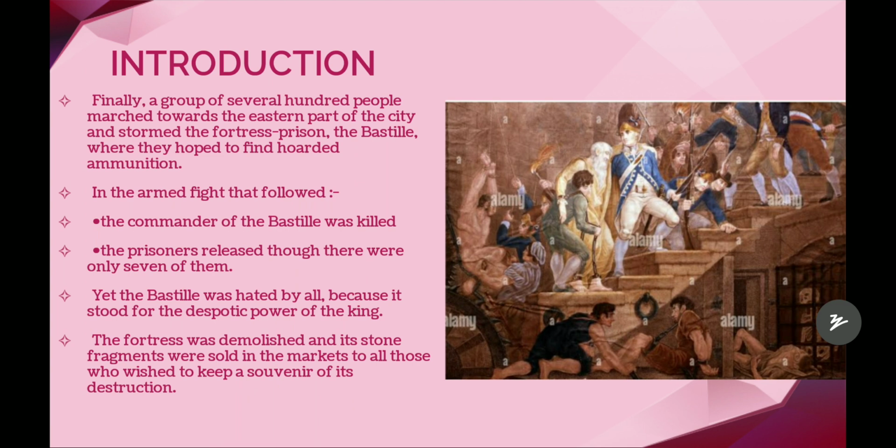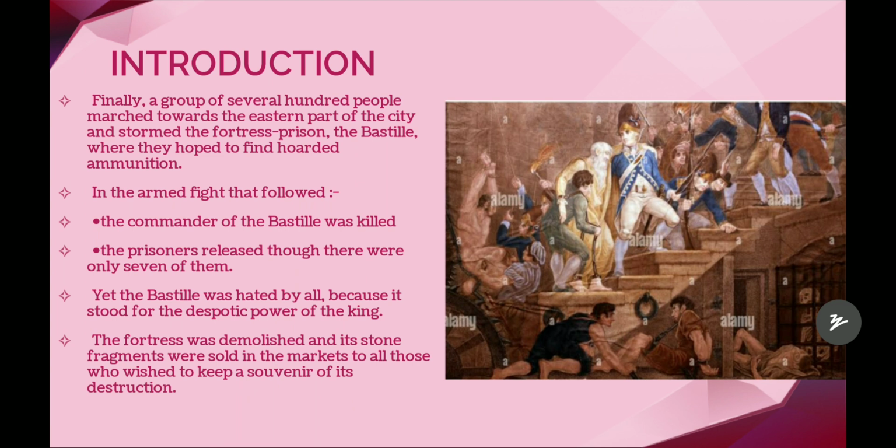What was the result of this armed fight? First of all, the commander of the Bastille was killed. Whoever the commander of the fortress prison was, he was killed by the people. And the prisoners were released. Only 7 were there, but at least 7 were released because of this armed fight. Yet the Bastille was hated by all because it stood for the despotic power of the king, meaning the cruel regime power of the king. That is why all the people hated it.